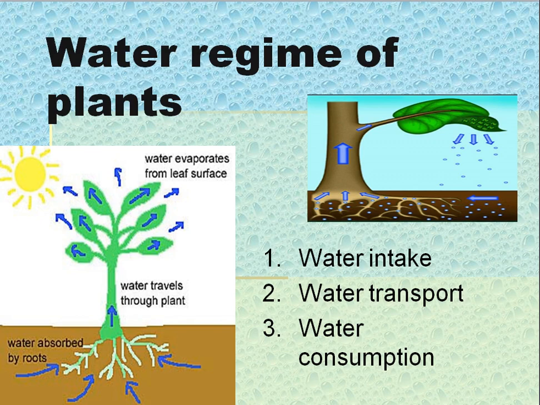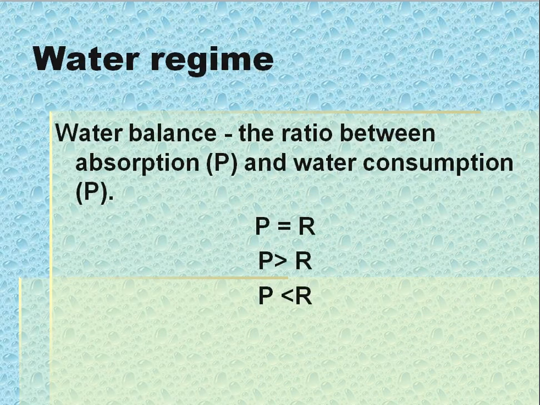Water regime of plants. First, water intake. Second, water transport. Third, water consumption. There are two pictures. Water regime: water balance and the ratio between absorption and water consumption.